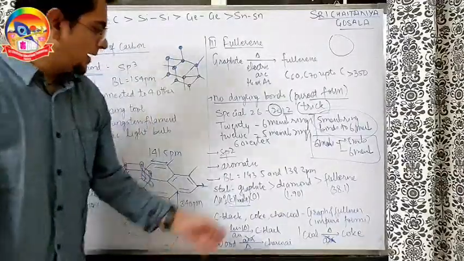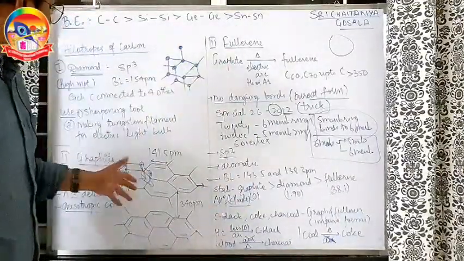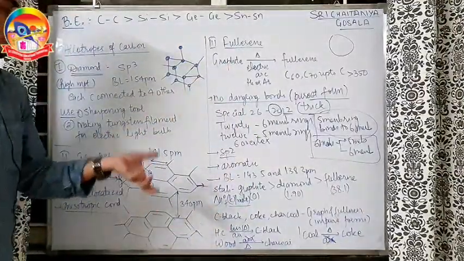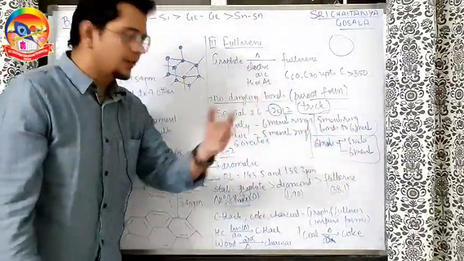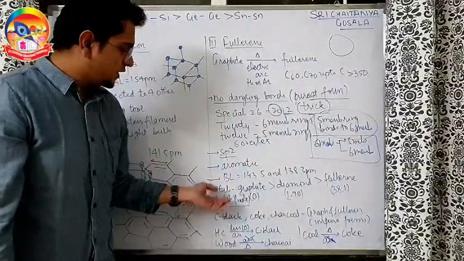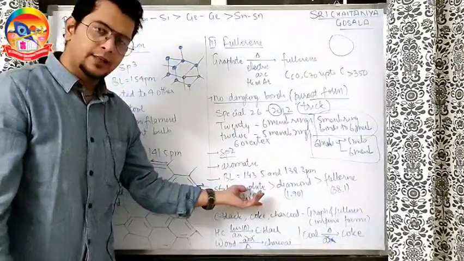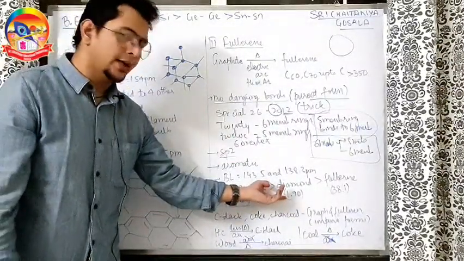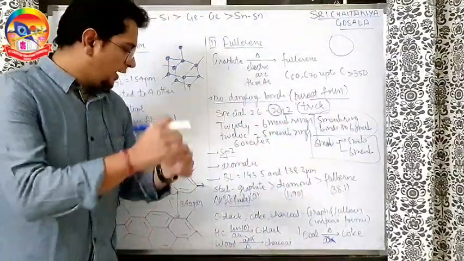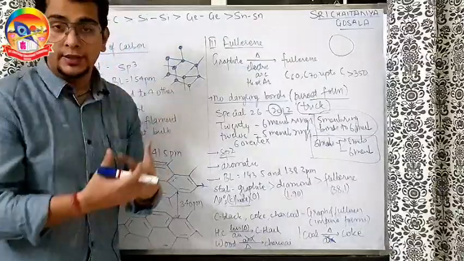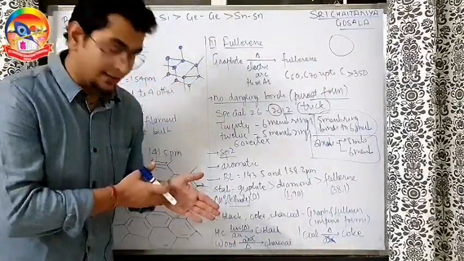Stability, if we compare, graphite is the most stable allotrope of carbon thermodynamically. After that diamond, after that fullerene, and enthalpy of formation is assumed to be 0 for graphite. So diamond is plus 1.90 kilojoule per mole and fullerene is plus 38.1 kilojoule per mole. If enthalpy of formation is more positive, that means the stability is less.